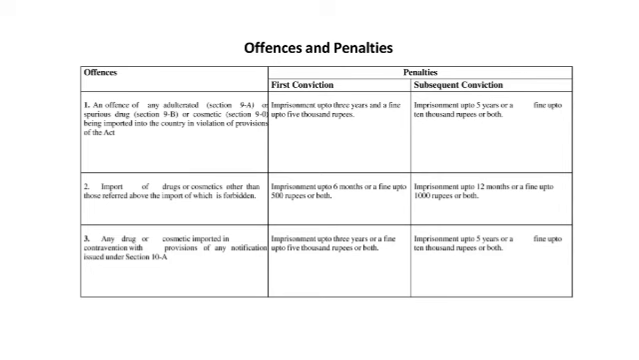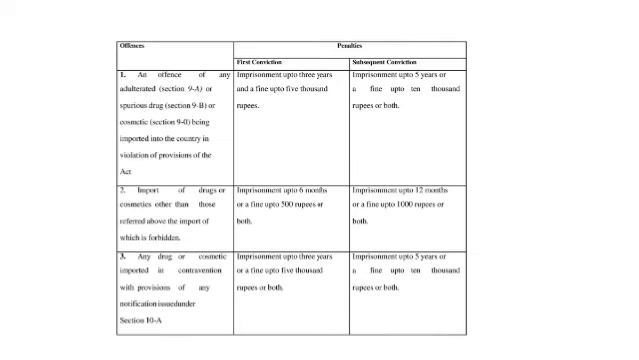Next one is offences and penalties. These are the offences for the first conviction and for subsequent conviction. For an offence of any adulterated or spurious drug, imprisonment up to 3 years or fine up to 5,000 rupees, and for subsequent conviction, imprisonment up to 5 years or fine up to 10,000.